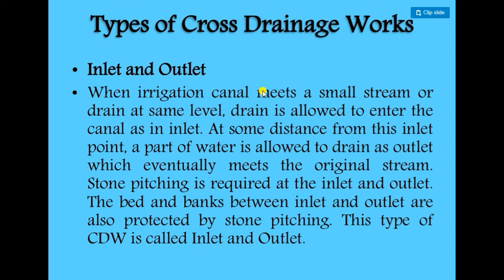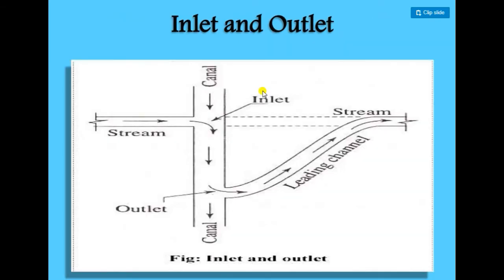Now next is the inlet and outlet. When an irrigation canal meets a small stream or a drain at the same level, the drain is allowed to enter the canal, and this is called the inlet. At some distance from this inlet point, a part of the water is allowed to drain out as the outlet, which eventually meets the original stream. Stone pitching is required at the inlet and outlet. So the bed and banks between the inlet and outlet are also protected by stone pitching. This type of cross drainage work is called inlet and outlet.